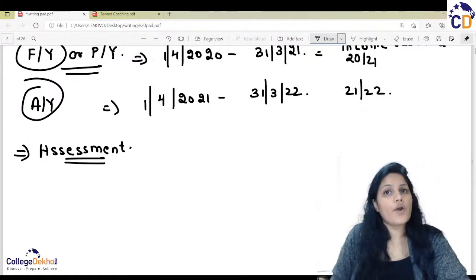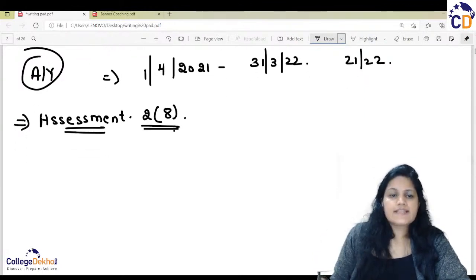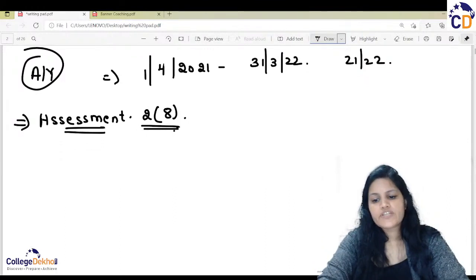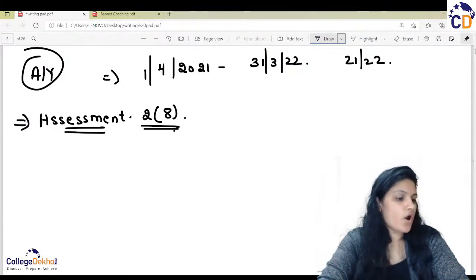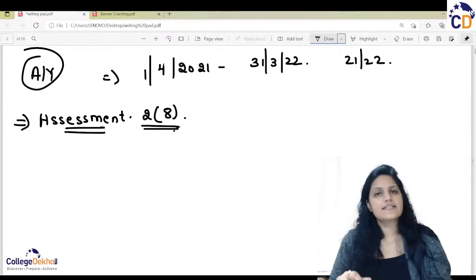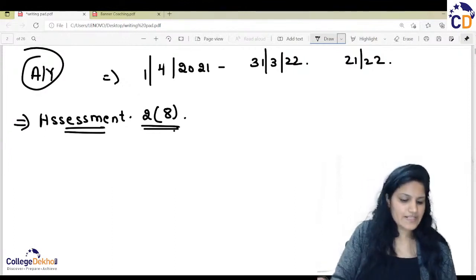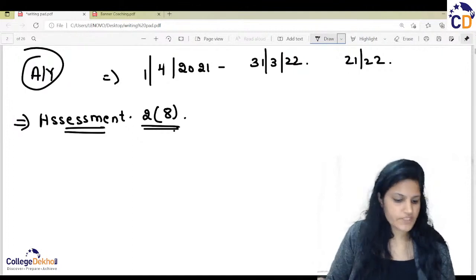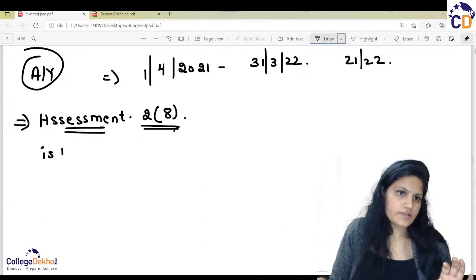Assessment is a topic which is defined under section 2 clause 8. This is a procedure by which the income of an assessee is going to be assessed properly with the proper provisions of the law of the income tax as it is given for the relevant assessment year with the proper amendments too. Simple way: assessment is the procedure.